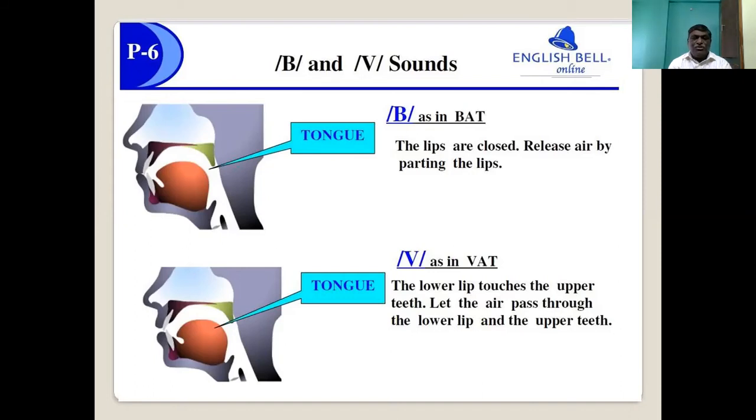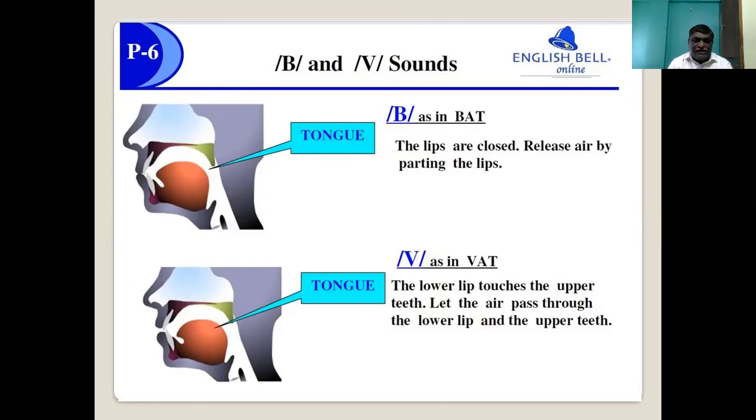Like push, sugar, shoe, flesh, fresh, mesh, measure, treasure, ledge, like that.